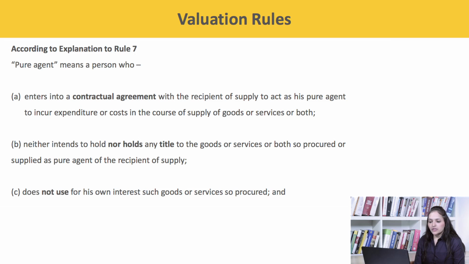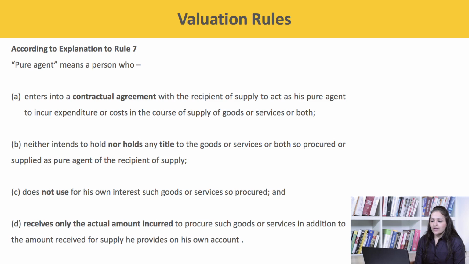Third, does not use for his own interest such goods or services procured. Fourth, receives only the actual amount incurred to procure such goods or services in addition to the amount received for supply he provides on his own account. So these are the 4 conditions that are required to be met to qualify as a pure agent.